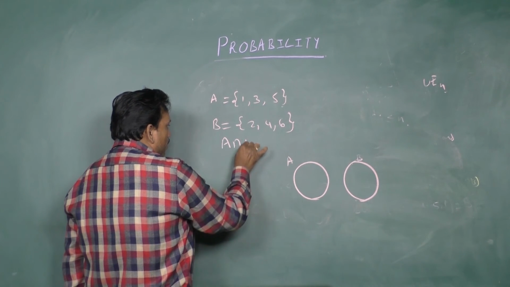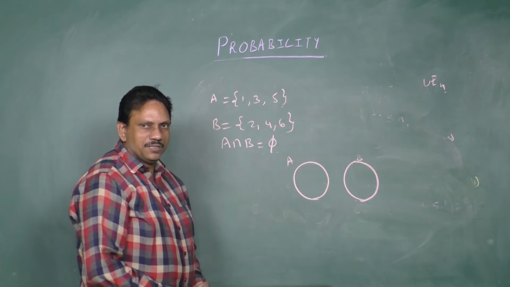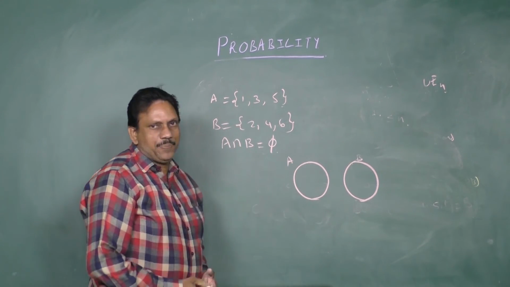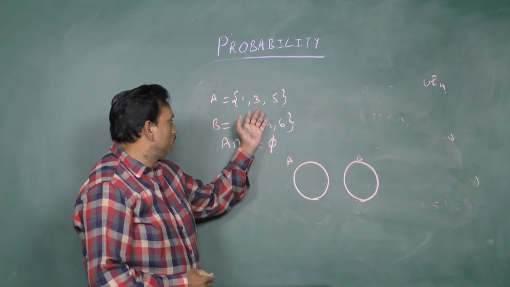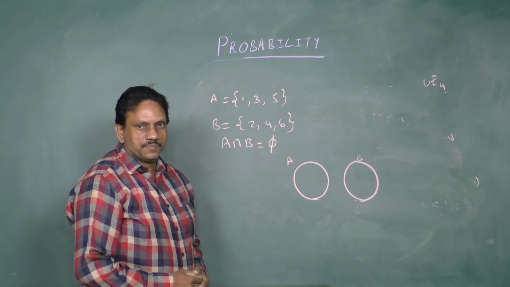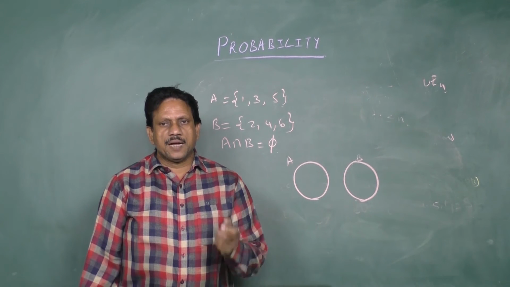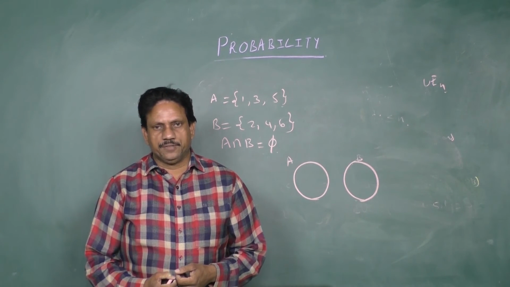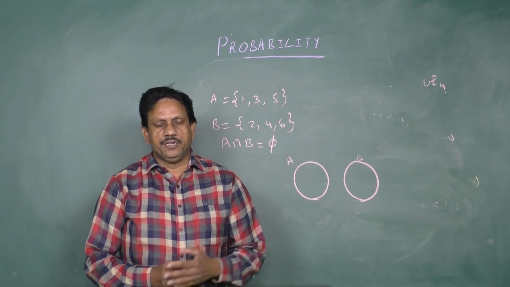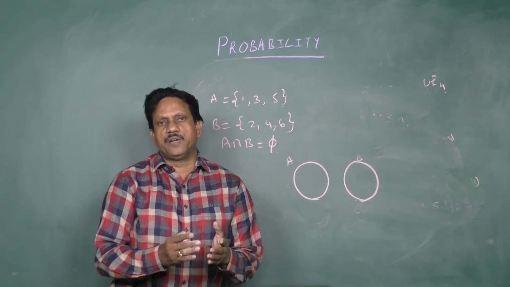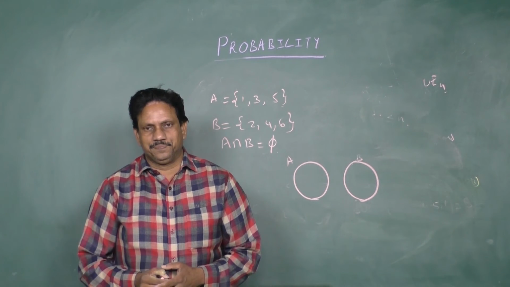So A intersection B is equal to the null set, empty set, no common element. Either A or B will happen. That means if A comes, B is excluded, and vice versa. When you conduct an experiment, if one appears, the other is ruled out.